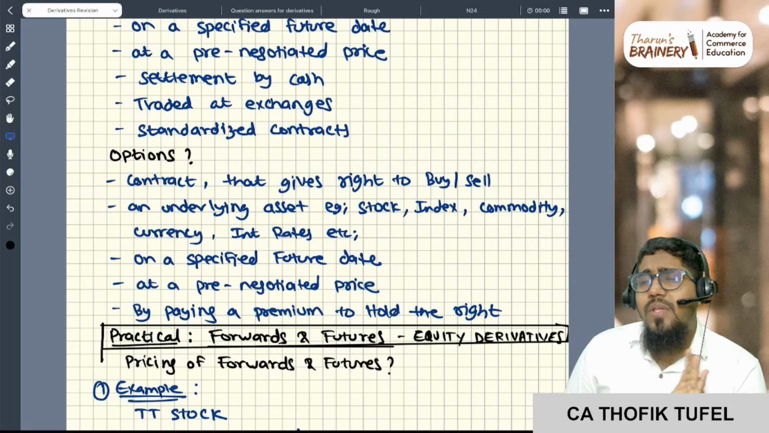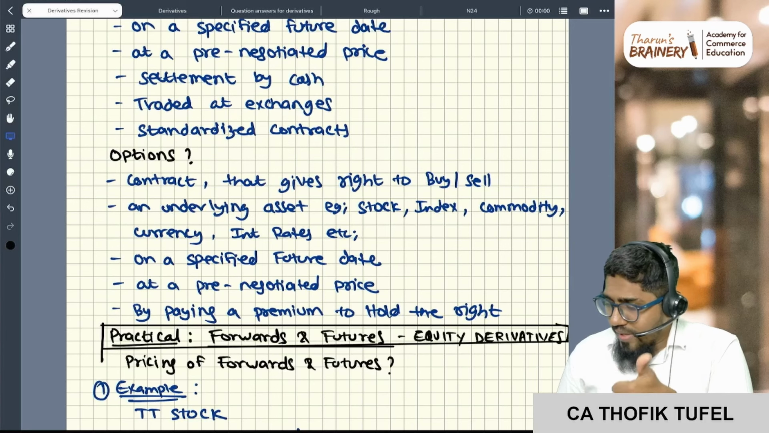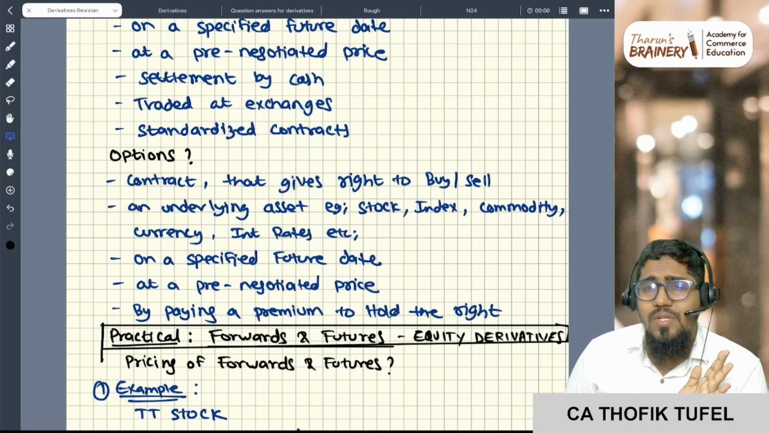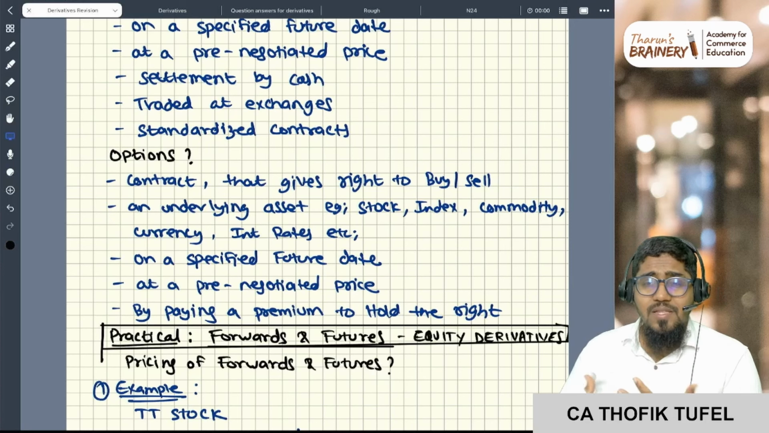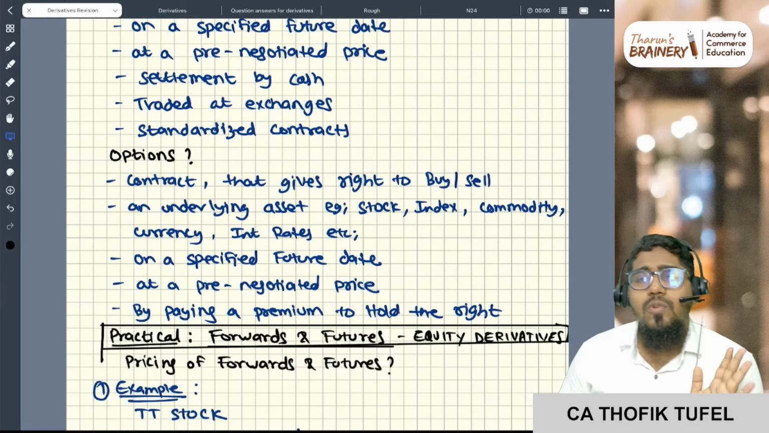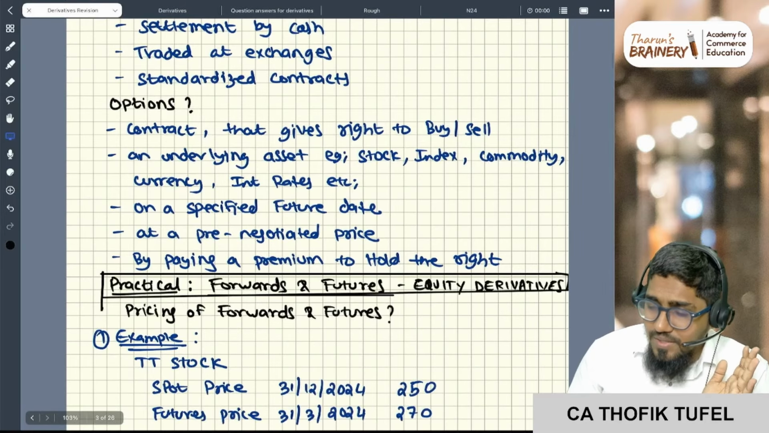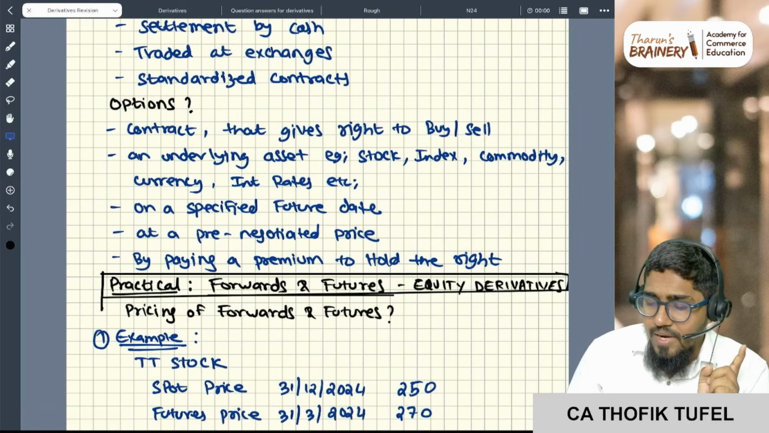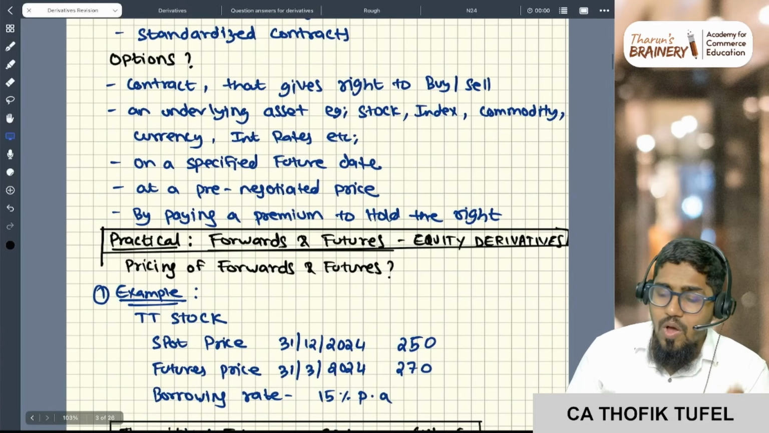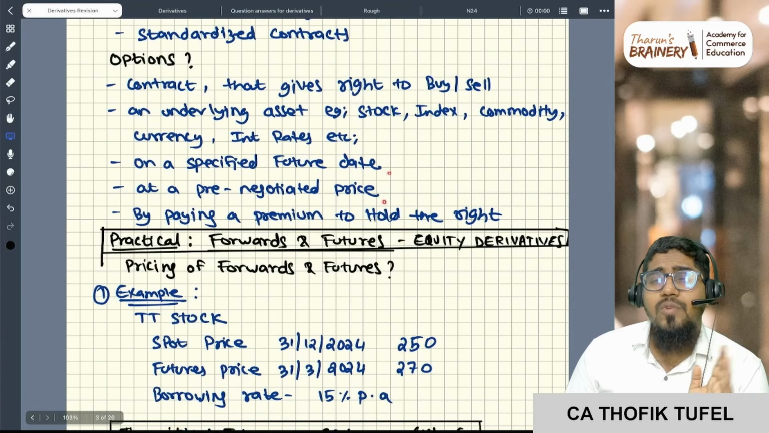Right means, if you want, you buy. If you don't want, you don't buy. So that is what options are, and that's the reason the name is option. You have the option to buy or you have the option to lapse. It is a contract that gives a right to buy or sell an underlying asset, for example a stock, index, commodity, currency, or interest rates, on a specified future date at a pre-negotiated price.